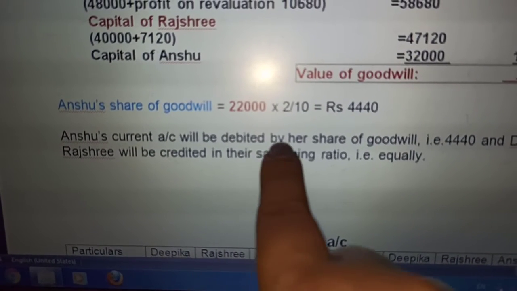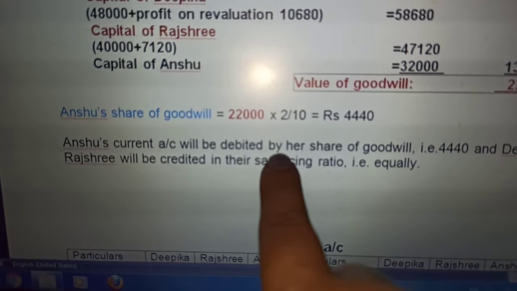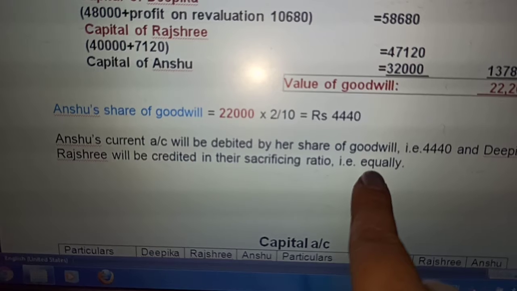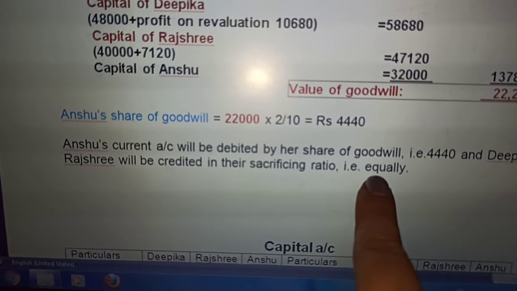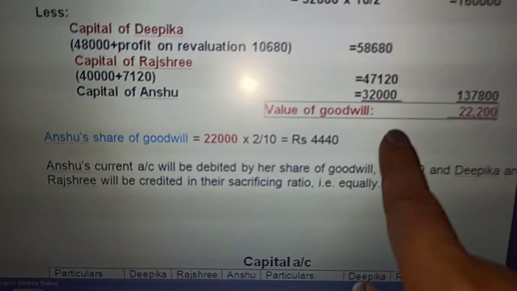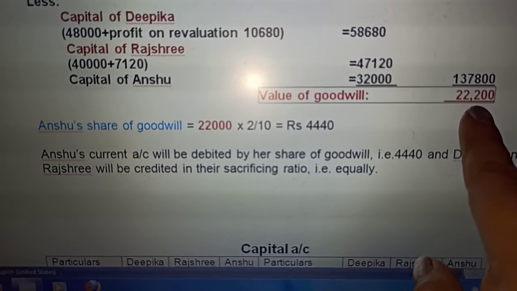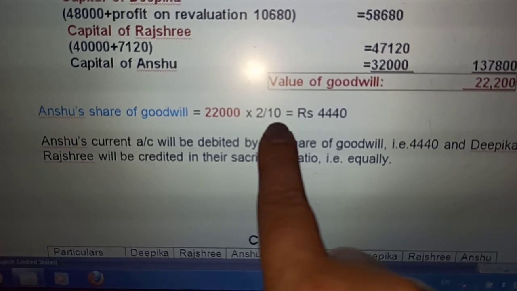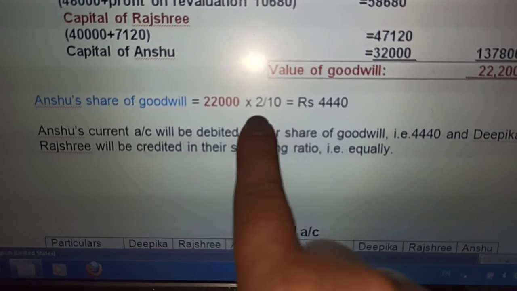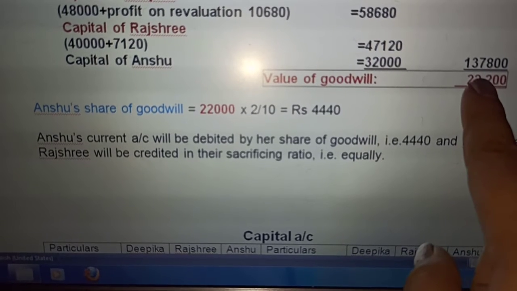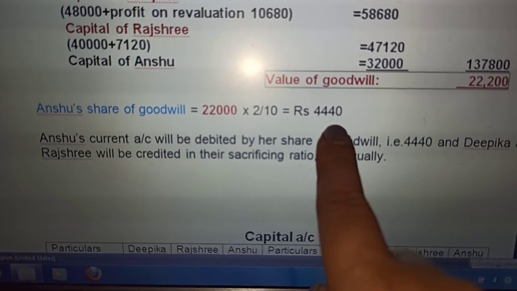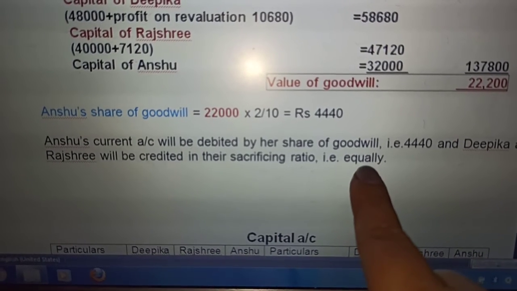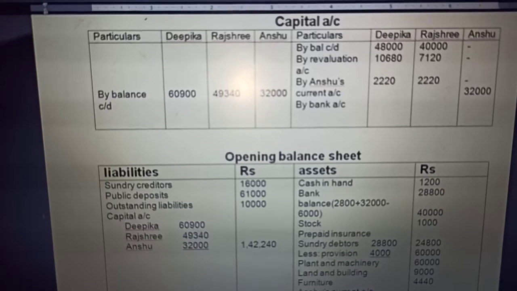Anshu's current account will be debited. Now what is the accounting treatment? The new partner's share of goodwill is given to the old partners in the sacrifice ratio. Sacrifice ratio in this question is equal, so we distribute it equally. Value of the firm's goodwill multiplied by the new profit sharing ratio of the admitting partner, 2/10, gives the new partner's share of goodwill, and this will be given in the sacrifice ratio to the old partners, which is equal. Let us see how it is distributed.